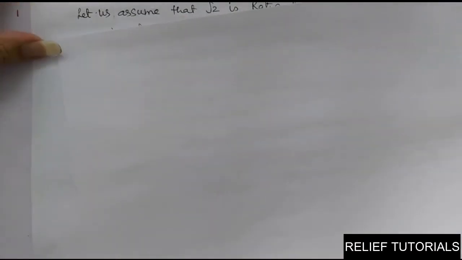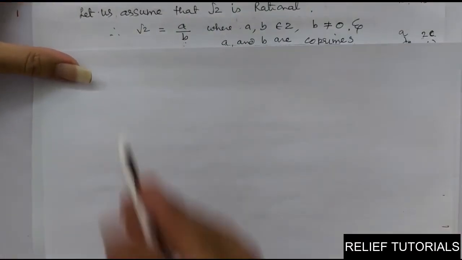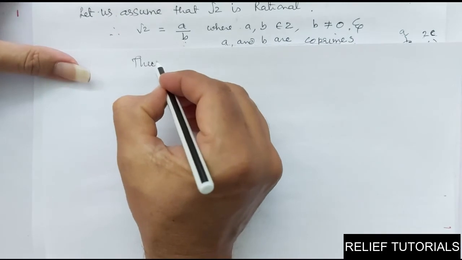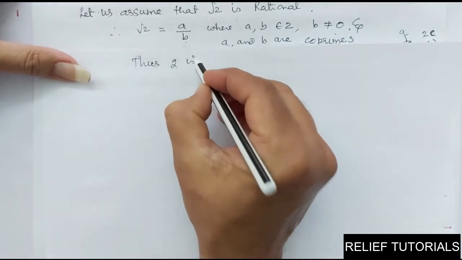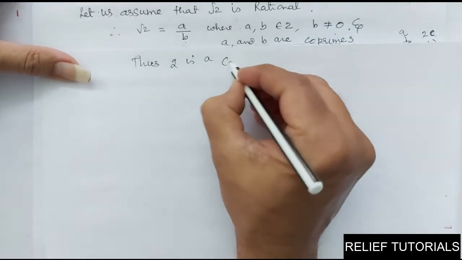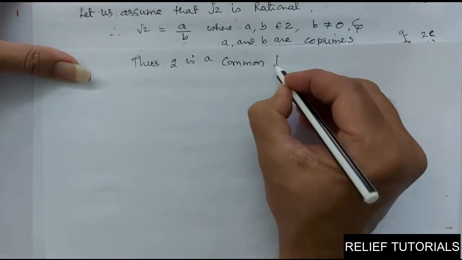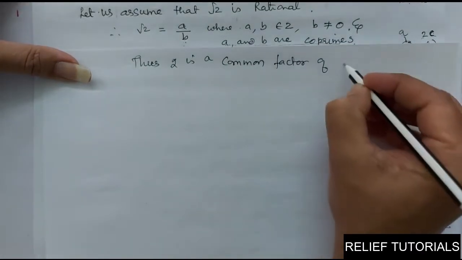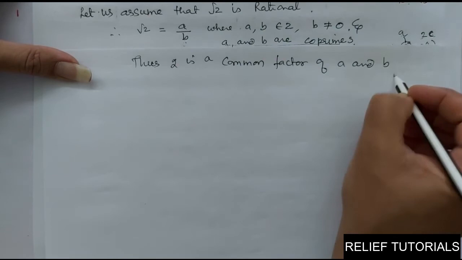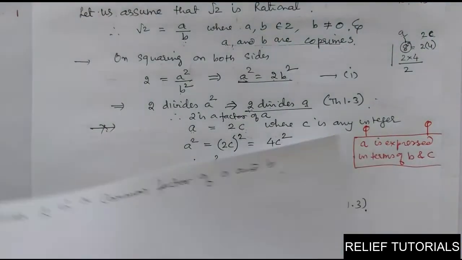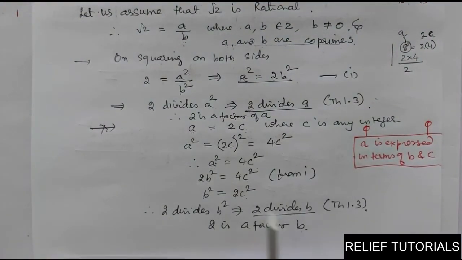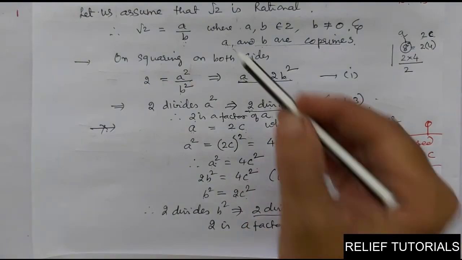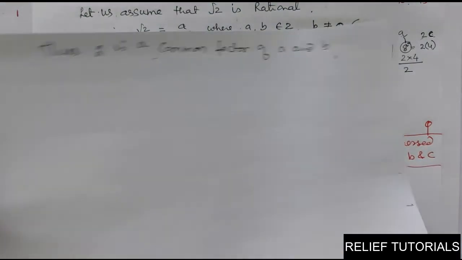So what do you mean by this? Thus we can say 2 is a common factor of A and B. Have you got it, friends? 2 is a factor of B, 2 is a factor of A. It means 2 is a common factor of A and B, but A and B are co-primes.